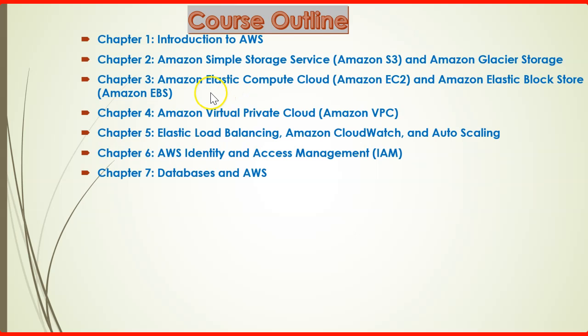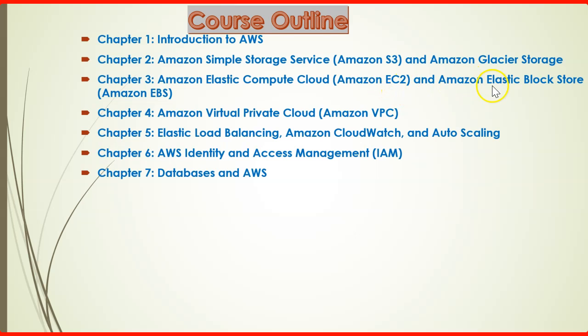Okay, then we will move on to Amazon Elastic Compute Cloud. It's nothing but the server. You can correlate it with your server or your own desktop. It's a compute cloud in AWS, so we refer to it as EC2 in AWS. So we have to configure our desktop or the server on AWS, and we call it EC2.